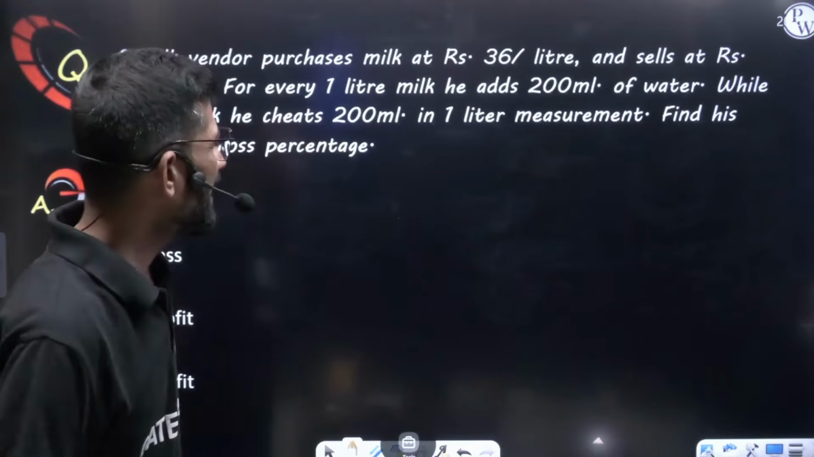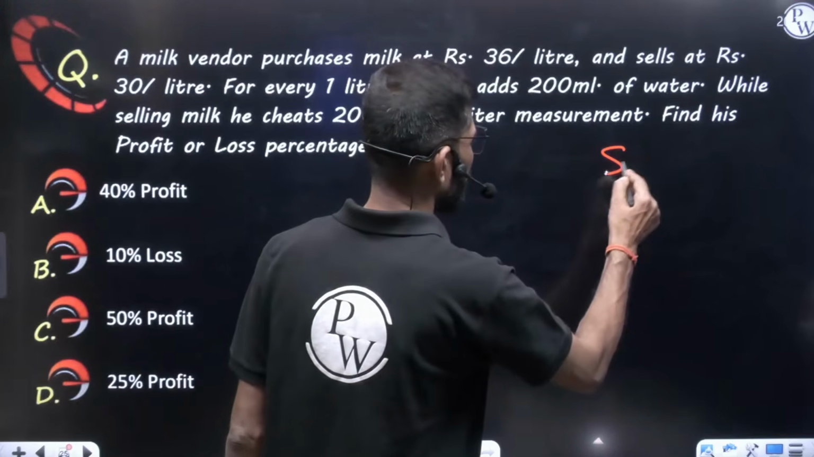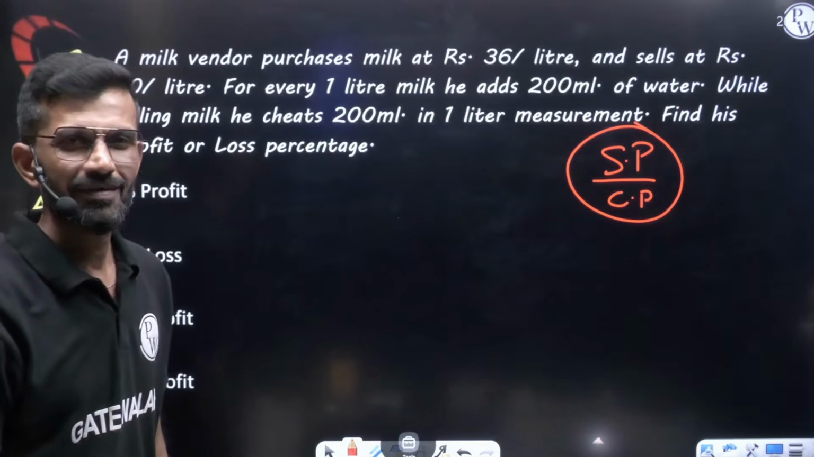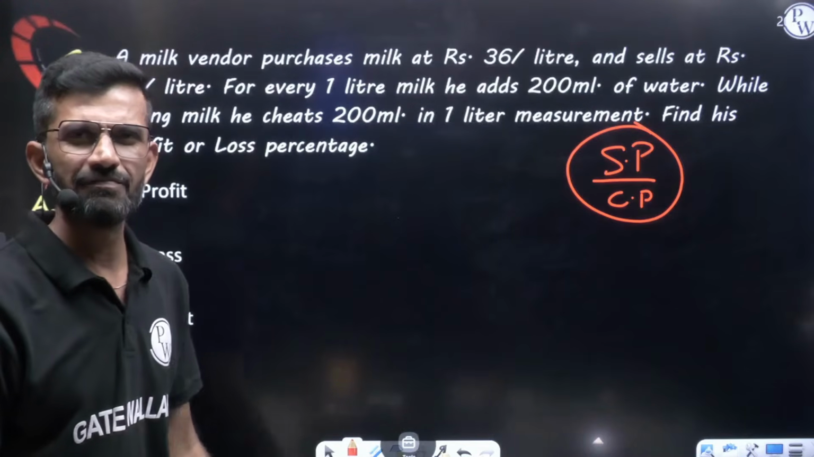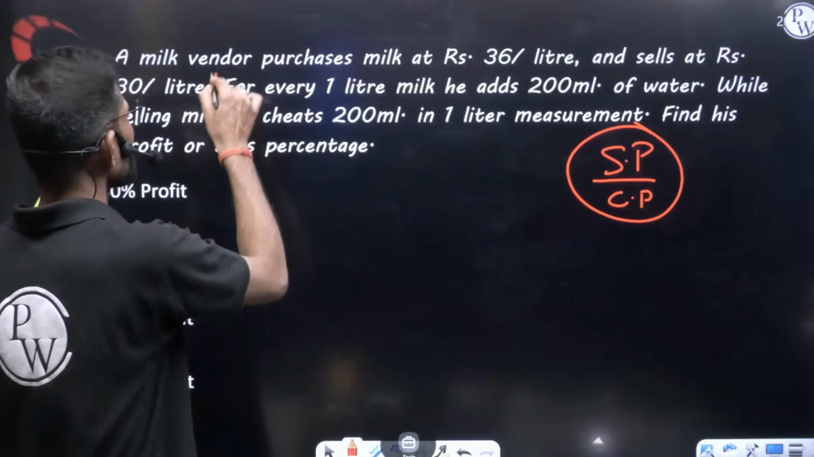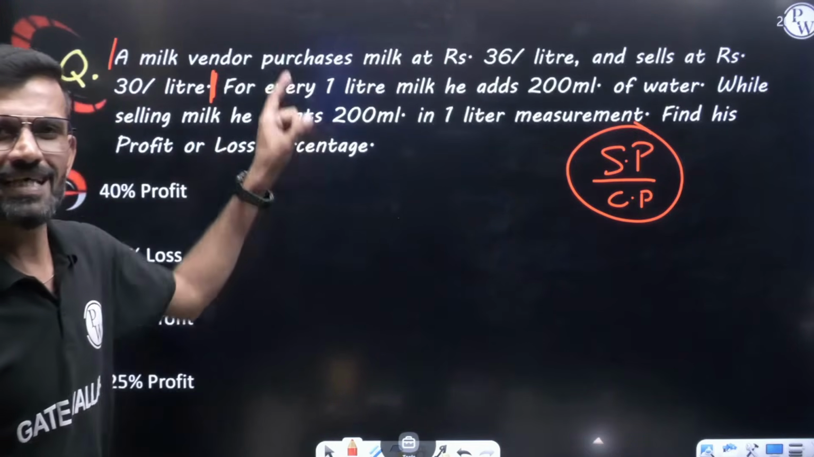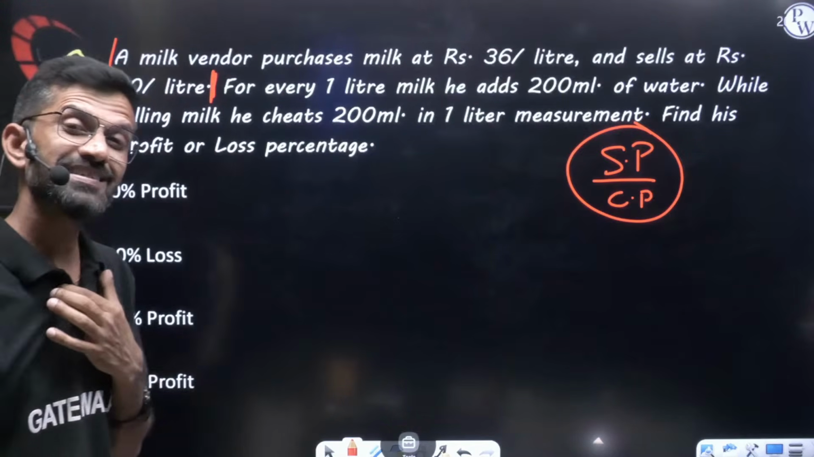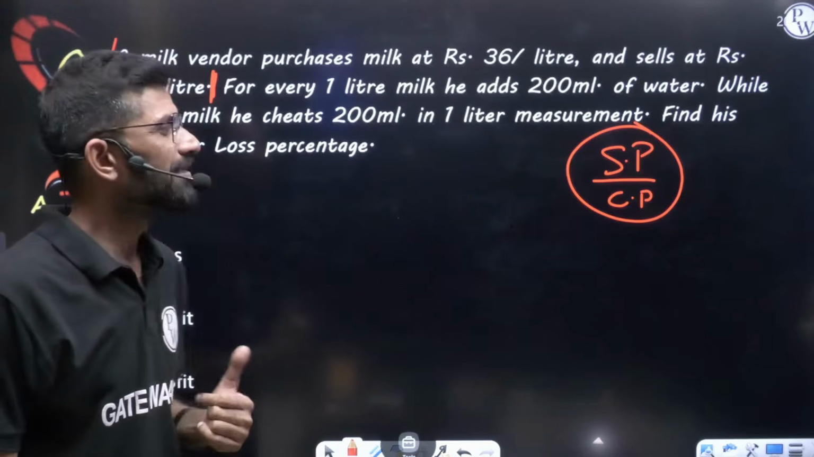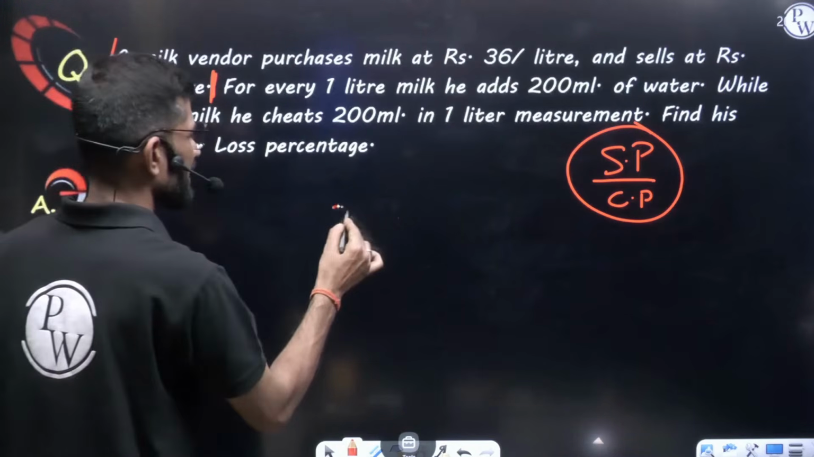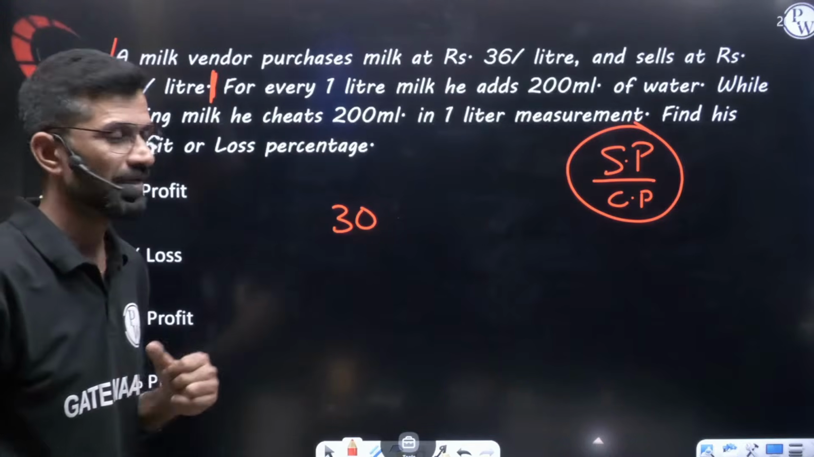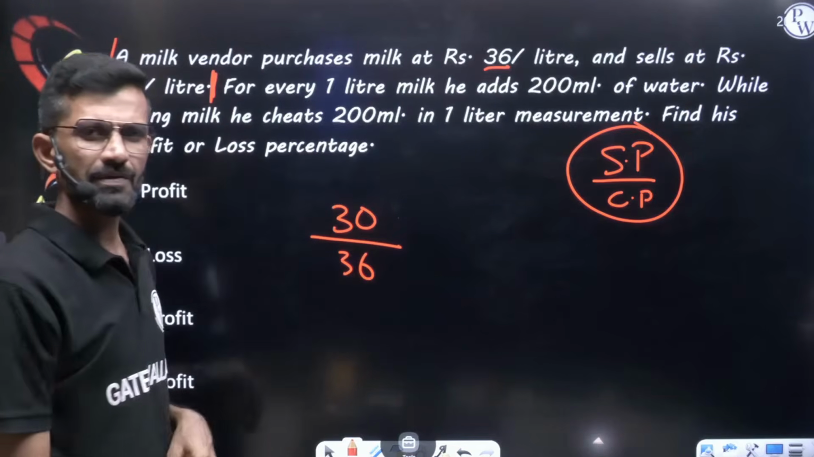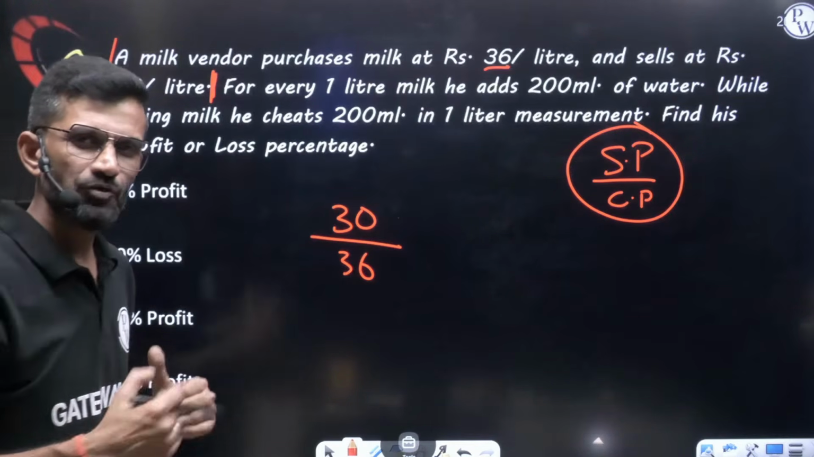Let's see the explanation. I said to you, try to write a given question in the form of selling price by cost price. Try to write in this form. Very starting of the question, in the first sentence, from here to here, selling price per liter and cost price per liter are clearly mentioned. What is the selling price per liter over here? Sells at 30 means selling price is 30. In numerator, selling price. Be careful. By cost price per liter is 36. Selling price by cost price. Done. First part is done. Now let us move to the second part of the question.